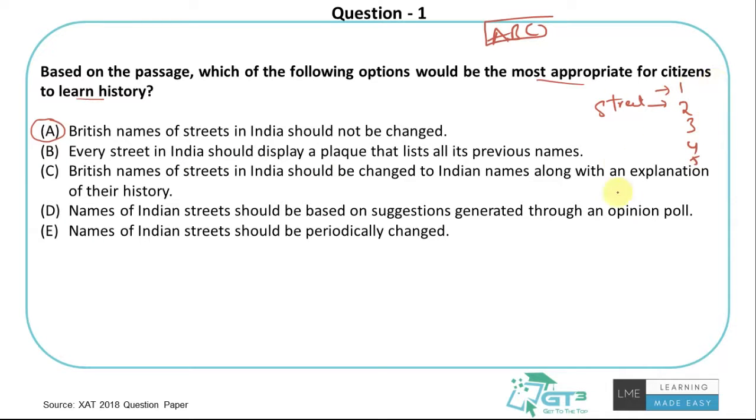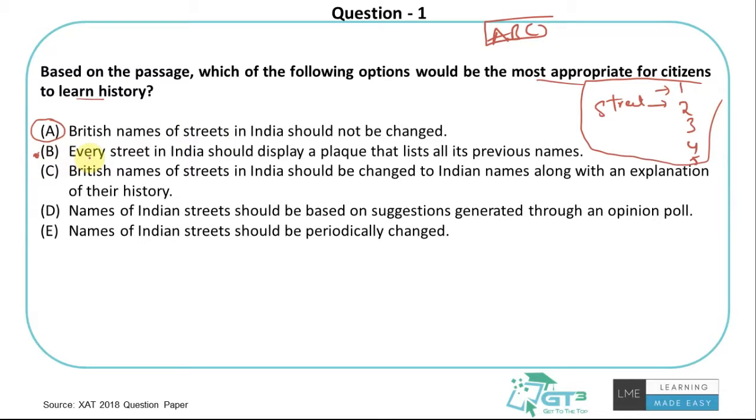If we keep all these names in a plaque so that people who walk by or move around see that, they see how the names have changed, right? This helps us see how history has changed, how things have changed over the last hundreds of years for this particular thing. I think this looks like a good option.